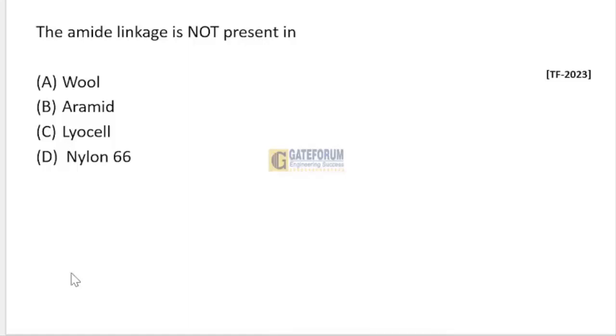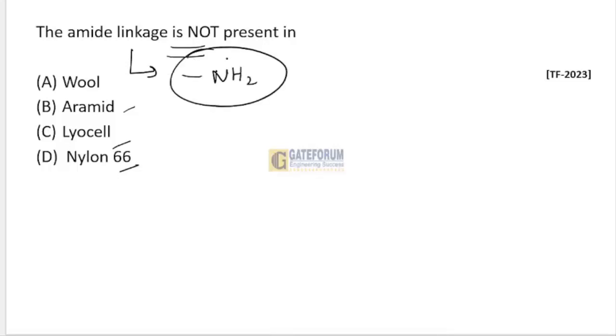So starting with the 1 mark questions of GATE 2023, it says that the amide linkage is not present in. Options are wool, aramid, lyocell and nylon 66. So if we talk about the amide linkage, it is present in wool, aramid fibers, as we know, Kevlar, Nomex, and nylon 66 and nylon 610.